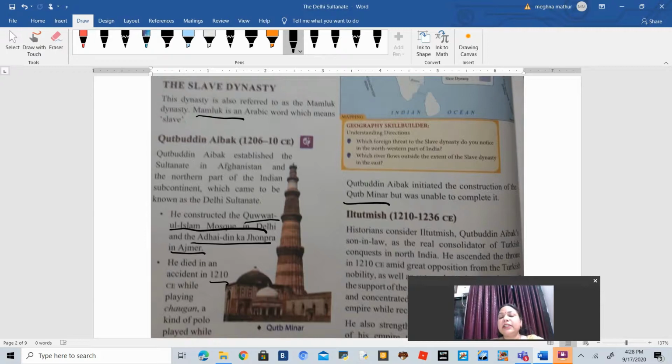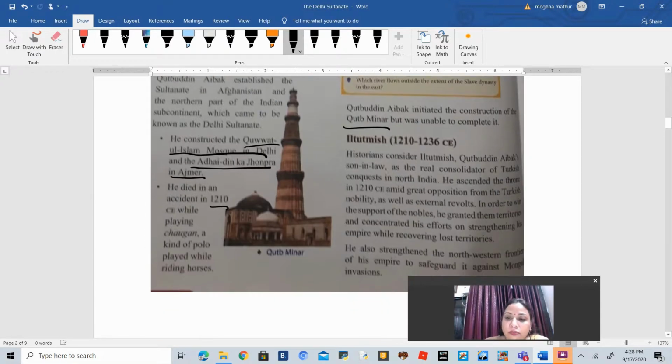After the sudden death of Qutbuddin, his son-in-law Iltutmish came to the throne after 1210. Iltutmish was considered the real consolidator of the Turkish conquest. Why? Because, in order to gain support from the Turkish nobility, he granted them many territories and concentrated his effort on strengthening his empire while recovering the lost territories.